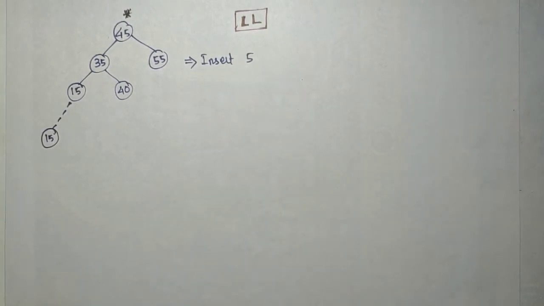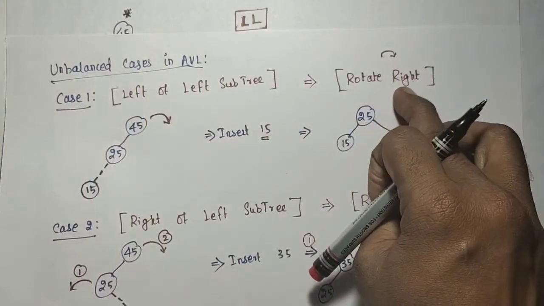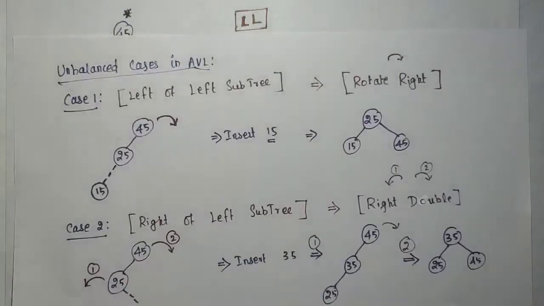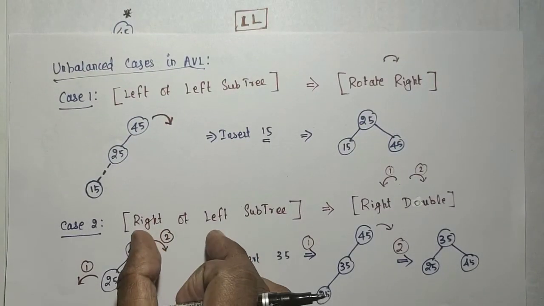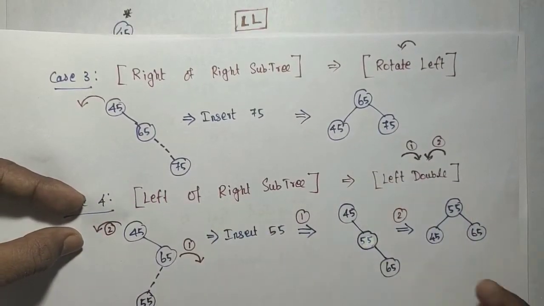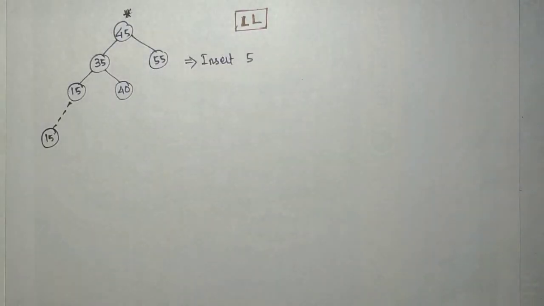Okay, so we remember left of left. You can easily remember the cases. Left of left means rotate right. Right of right means what? Rotate left. Right of left, R L, then right double. L R, left double. Okay, that is the thing.